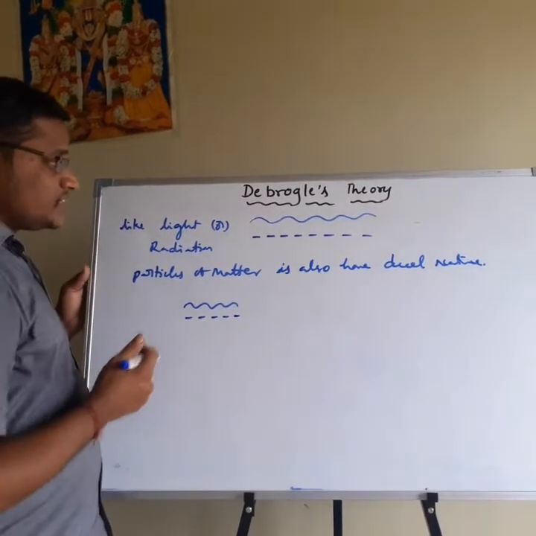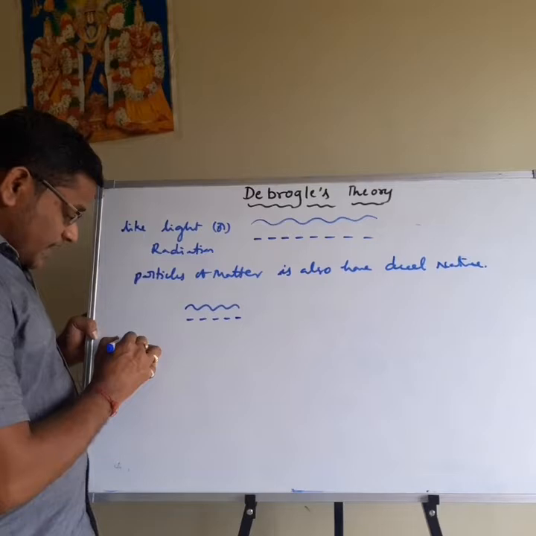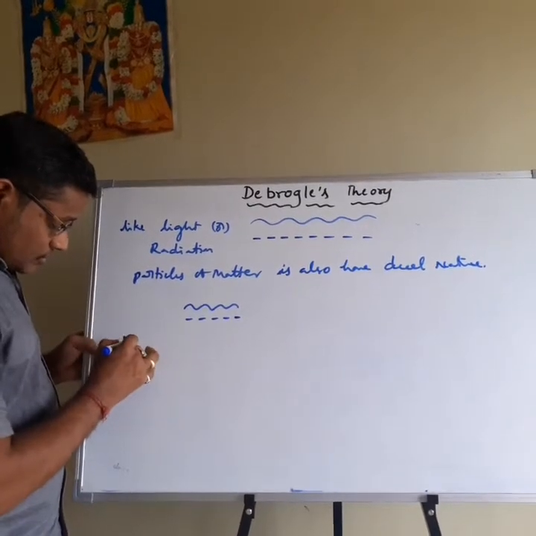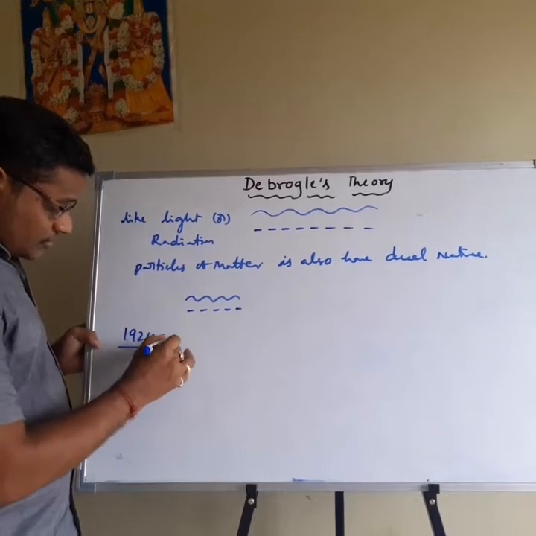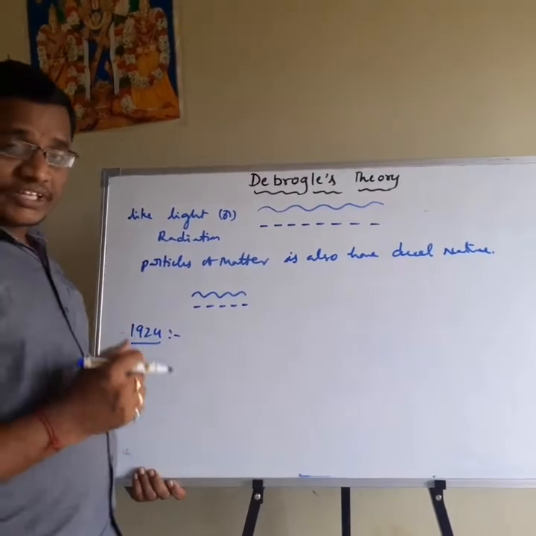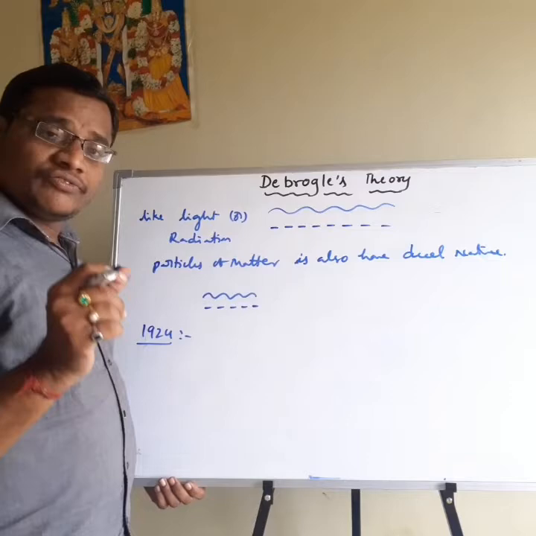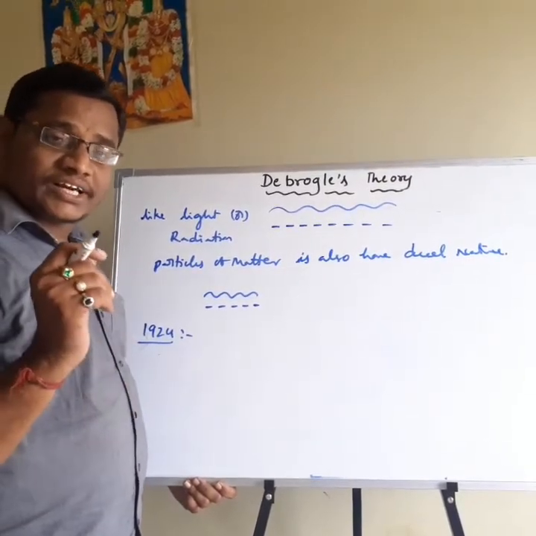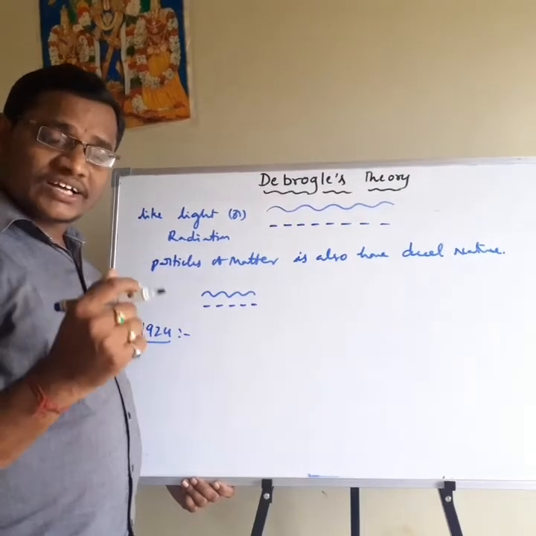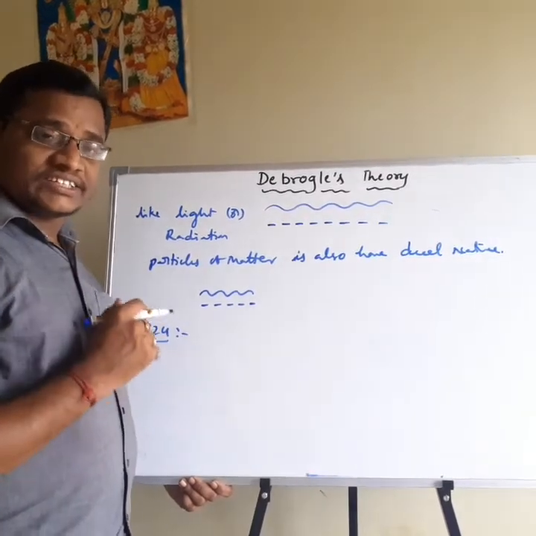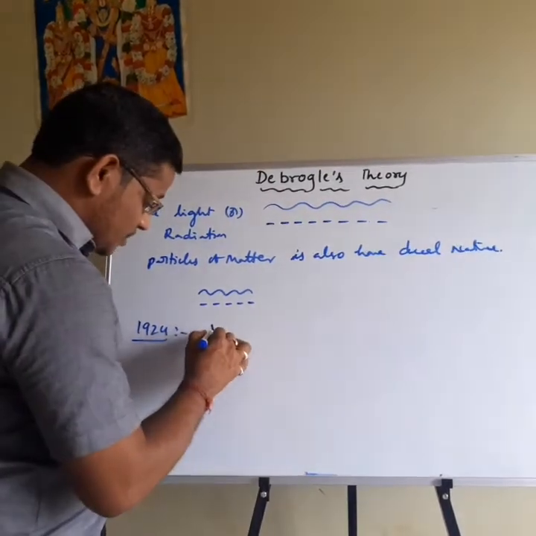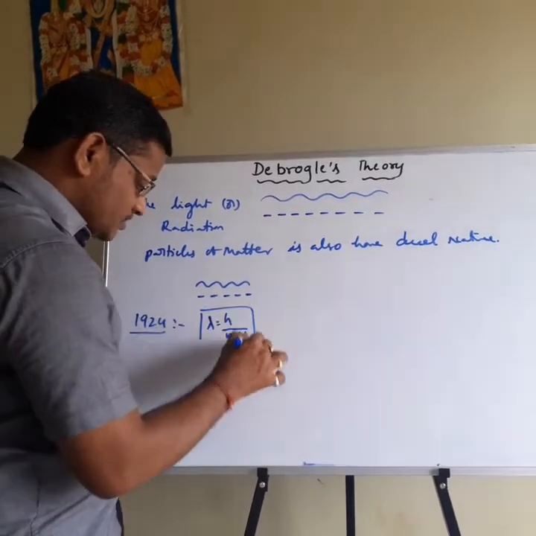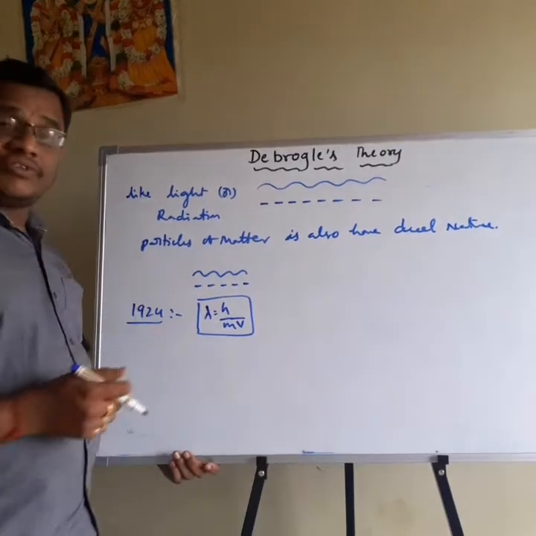Then what is de Broglie theory? In 1924, the scientist de Broglie explained that the wavelength of the wave is associated with the mass of the particle m having velocity v. That relation is given by the formula lambda is equal to h by mv. This equation is nothing but the de Broglie wave equation.